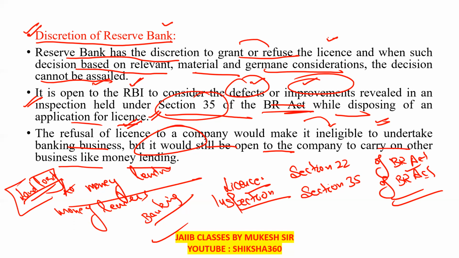Even if the license is rejected, they can carry on their business like money lending, but they will not do any banking business. So up to this point we have understood 2 points.